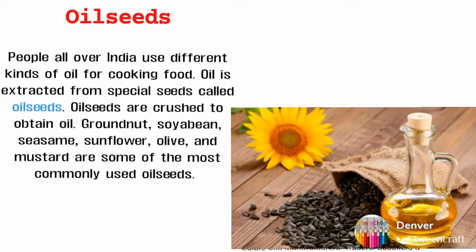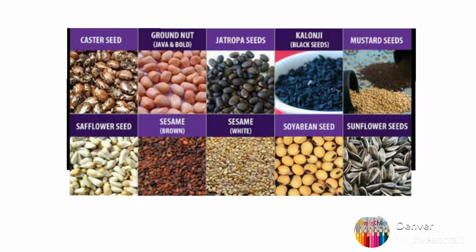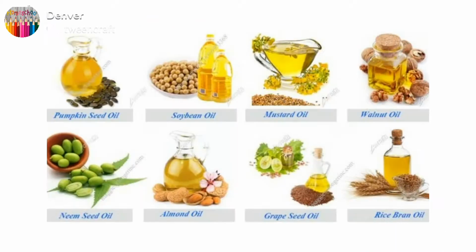So these oil seeds, from some flowers we get, these oil seeds are first dried and then they are crushed to extract the oil. So these are the different seeds from where we get the cooking oil: castor seed, groundnut, sesame, sunflower, then soybean seed, neem seed oil, olive oil, etc. In these oils, we cook our food.